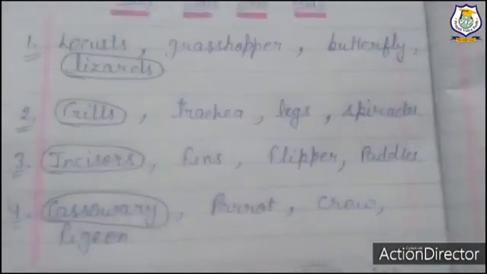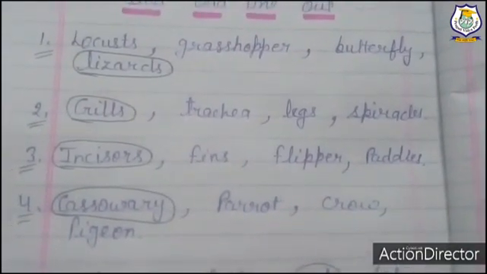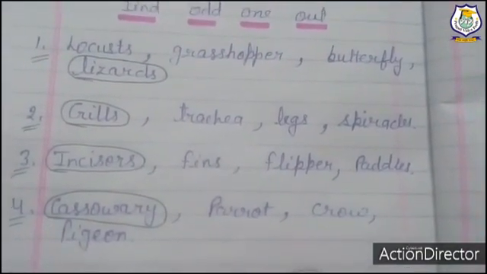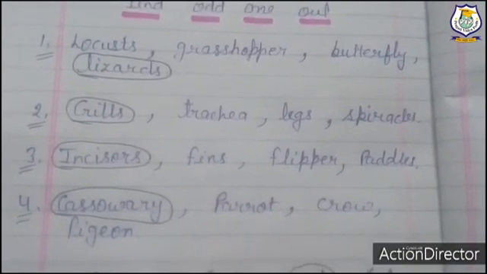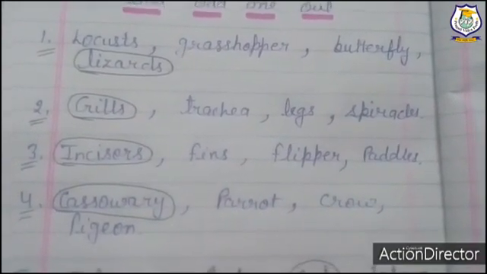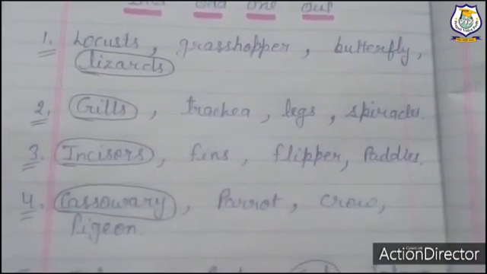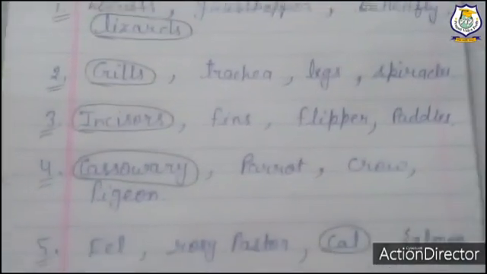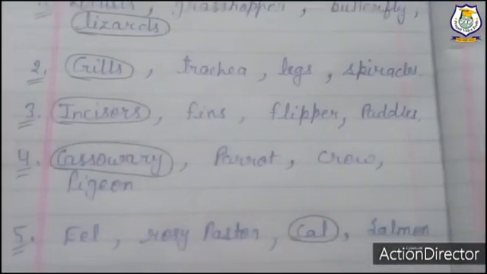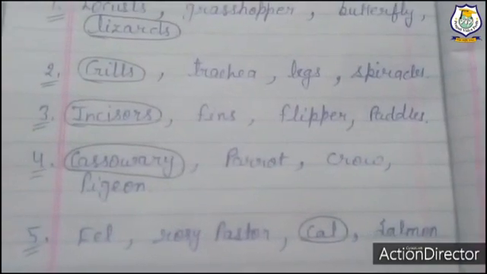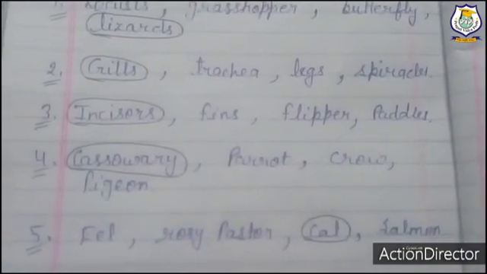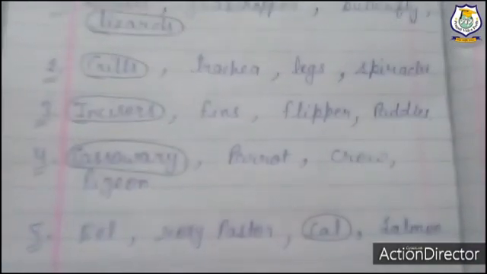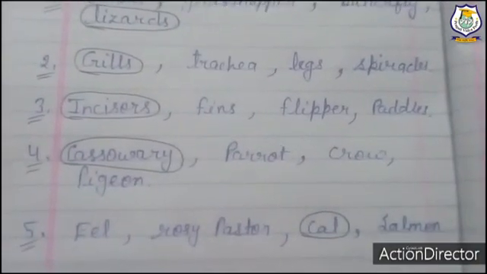Third one is incisor, fins, flipper and pedals. In this, incisor is the odd one out because this is a type of tooth. Fourth one, cassowary, parrot, crow and pigeon. In this, cassowary is the odd one out because this is a flightless bird.